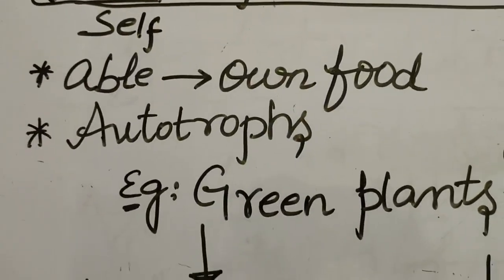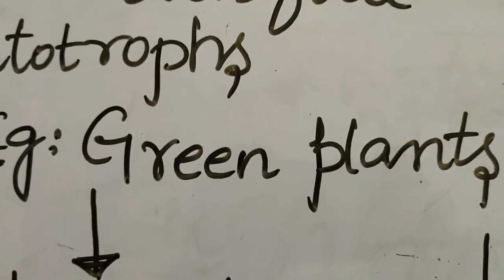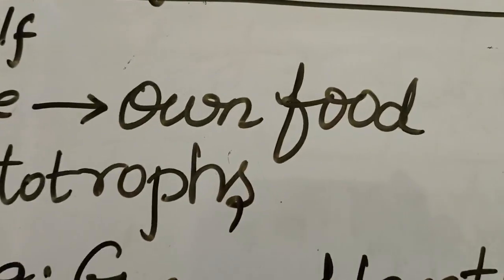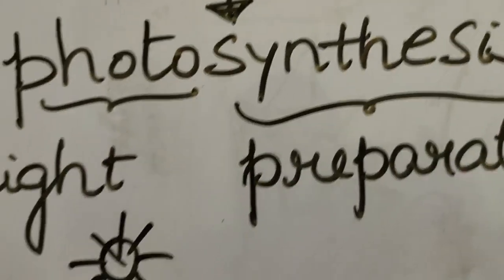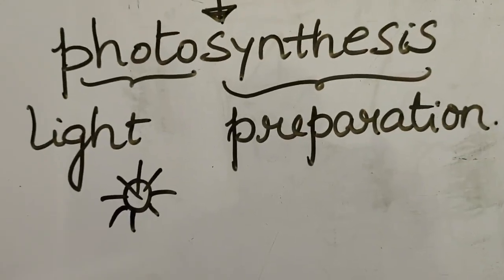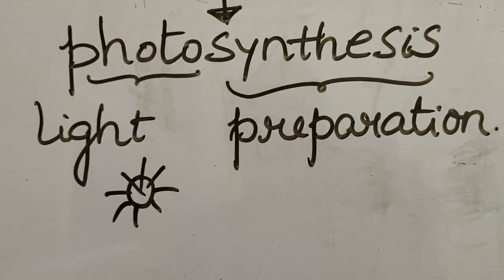The best example for autotrophs is green plants. How do these green plants prepare their own food material? By performing a process known as photosynthesis. What is meant by photosynthesis?